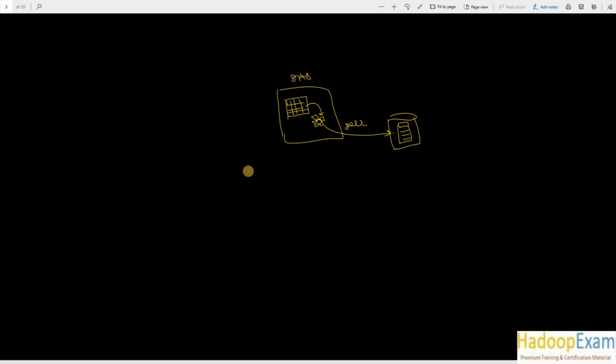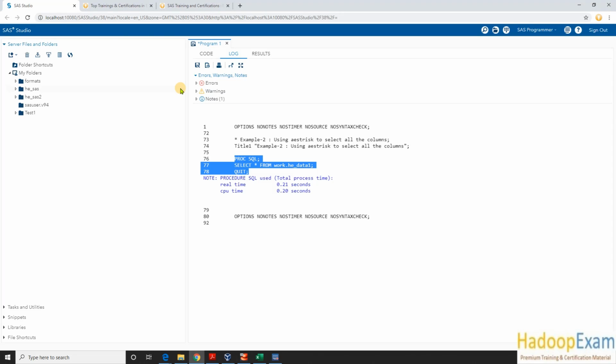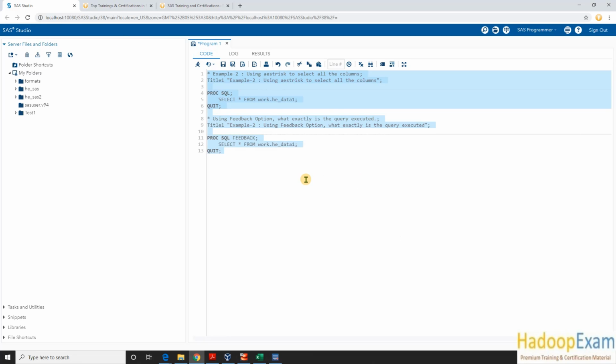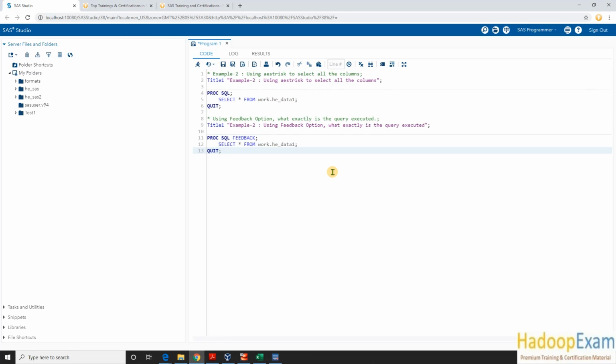When you submit your query, it is submitted to this SQL processor, which selects data from this table and generates the report. Before submitting the SQL query, SAS would internally modify this query in whatever way it wants. Now here I wanted to know what query SAS actually submitted to the SQL processor, so I would put the feedback option in the proc SQL statement. This is how it works.